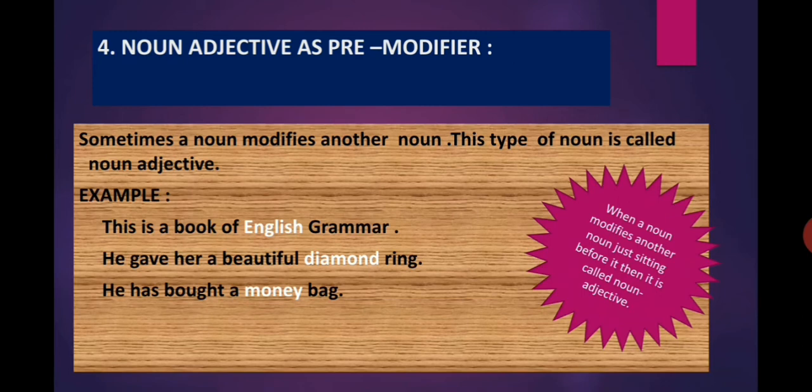He has bought a money bag. Here money is a noun and bag is a noun also. But money is giving more information about another noun, which is bag. The word bag is modified by the word money. Hence, money is a pre-modifier.